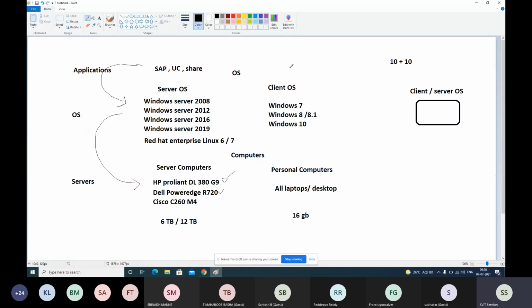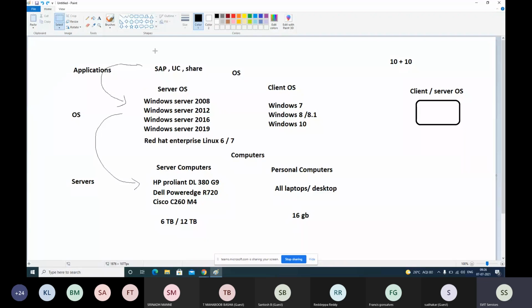Understood what a client OS and personal computer are, and what business applications, server operating systems and server computers are? Does anyone have any question here? Yes, please.